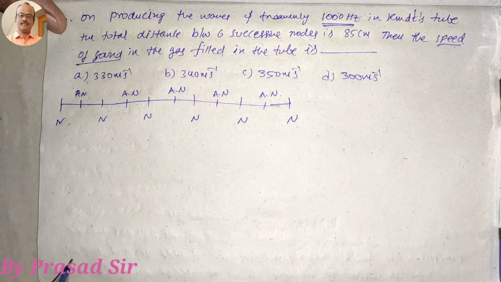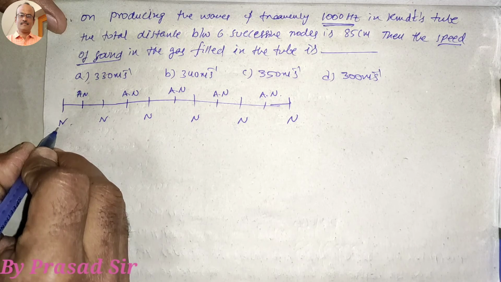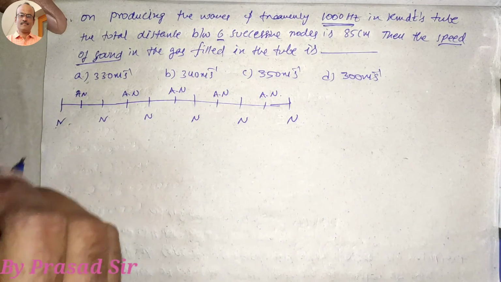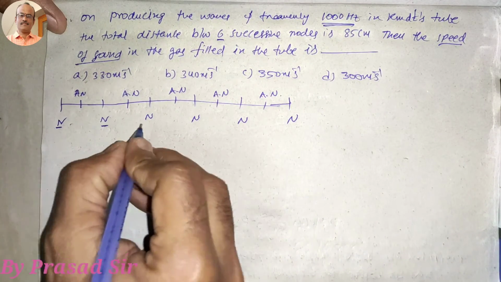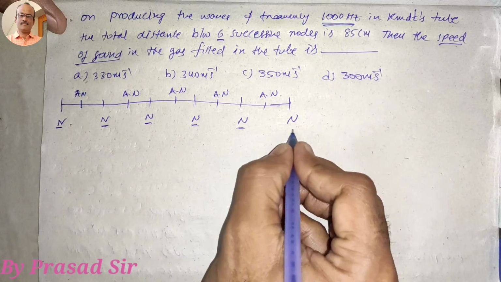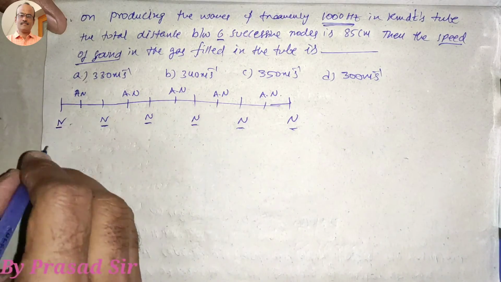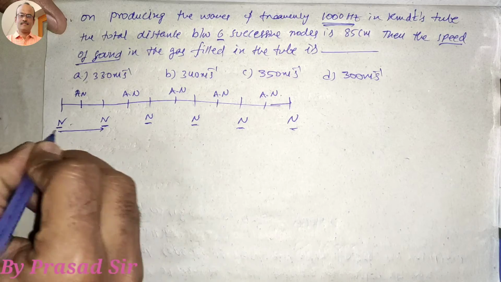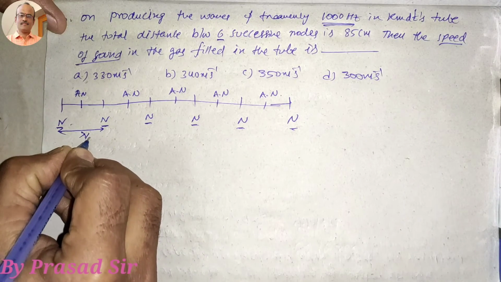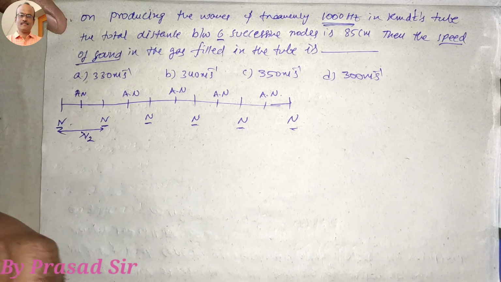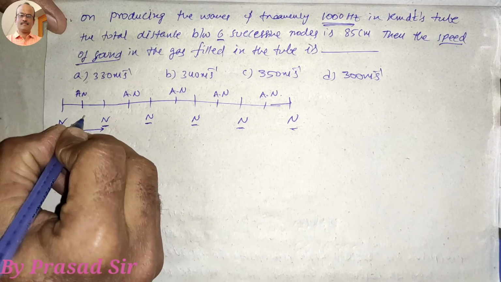How will you calculate the wavelength? Here they gave 6 successive nodes, that means 1, 2, 3, 4, 5, 6. Here antinodes are also there. So the distance from node to node is how much here? Lambda by 2.